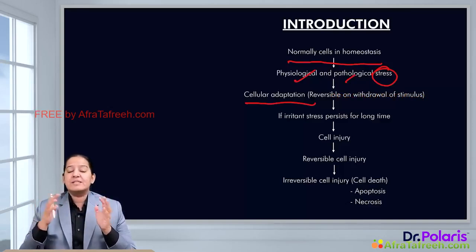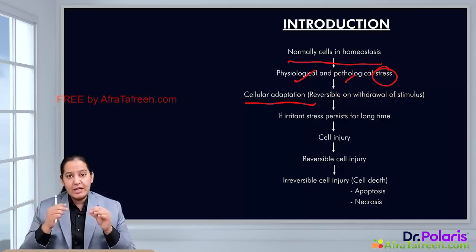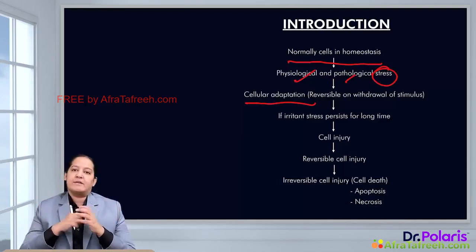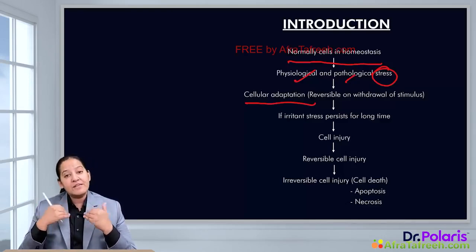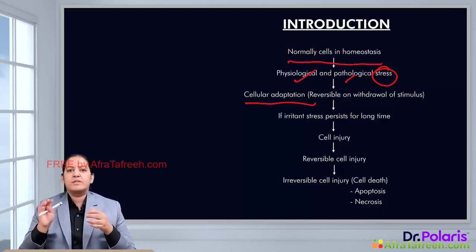But what if the stress is continued? If the stress is continued, the second thing the cell will do is cell injury. There are two types of cell injury, reversible and irreversible. First, reversible cell injury takes place. But if the stress is still continued, the second thing which takes place is irreversible cell injury. The other name of irreversible cell injury is cell death.